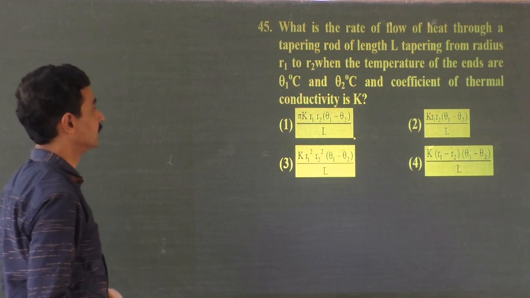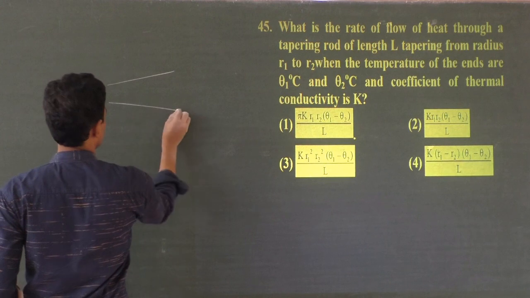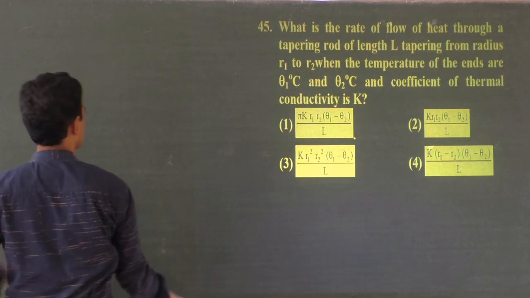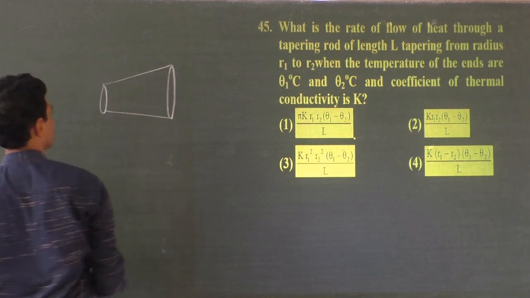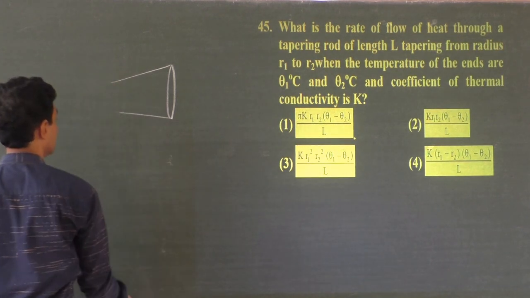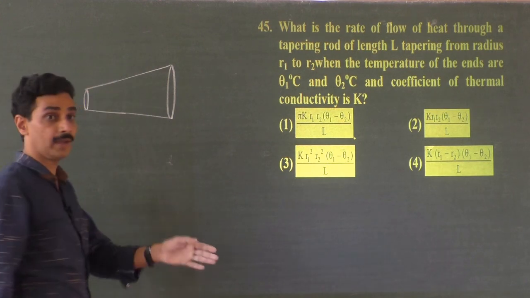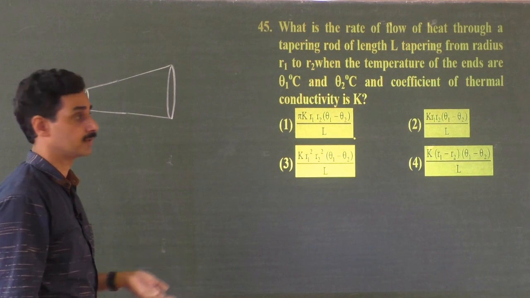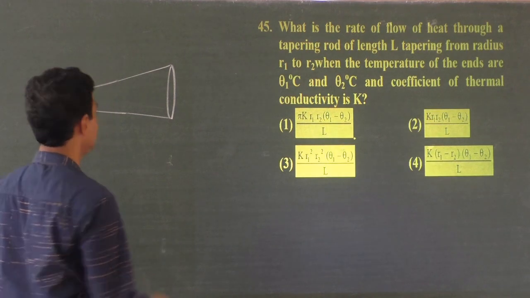What is the rate of flow of heat through a tapering rod of length L? So I have a tapering rod, it's like this. Or I can take it the other way also. Okay, I will take it like this, tapering to the left hand side. There is a rod like this. How to write the rate of flow of heat energy formula for this one? Can I write Q is equal to K A (T1 minus T2) by L? Because A is not the same everywhere, right? Area of cross section is not the same.